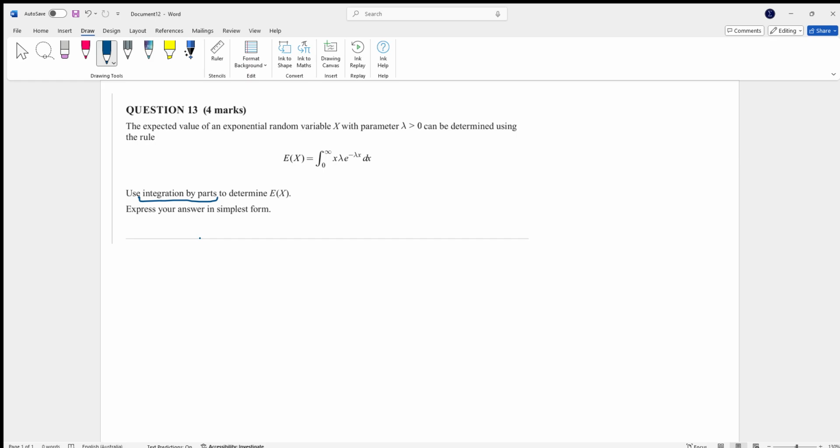Now, a big idea we want to incorporate in math is if you don't know what to do, just think about what you can do and just do it, okay? Because more or less, you'll probably go down some sort of rabbit hole, whether it's correct or incorrect, but that's better than nothing if you have no idea what you're doing, okay? So here, use integration by parts to determine the expected value, and express it in the simplest format. So, here, let's not worry about the bounds for now. Let's just look at this integral here, x lambda e to the negative lambda x, okay?